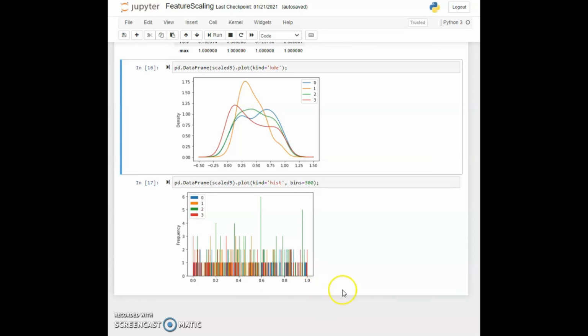The arguments to the min-max scaler would allow you to specify a different min and max if that were desirable for your purpose. So with this, we end our lecture on feature engineering.